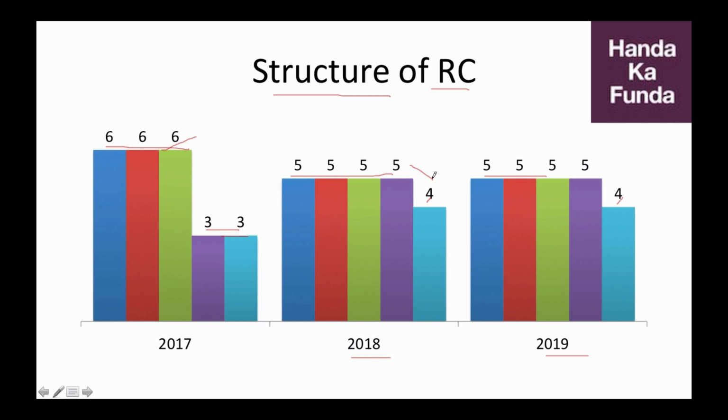So, when you are attempting or choosing to attempt a particular RC passage, please do not look at the number of questions it has. All you need to look at is the kind of passage it is, the type of questions there are, or any other parameter that you want to use while selecting a passage. I'm assuming that this 5-5-5-4 pattern will continue this year as well. However, if you notice a different number in the actual exam, then you might need to strategize on the spot.